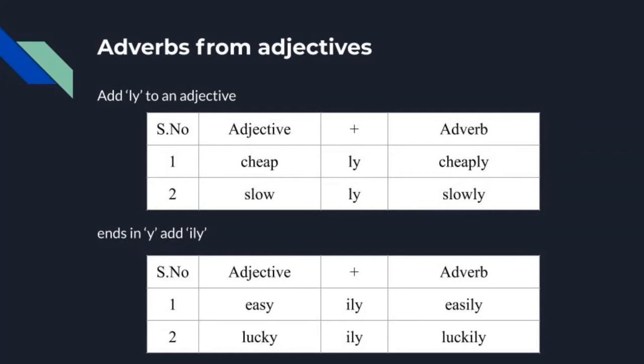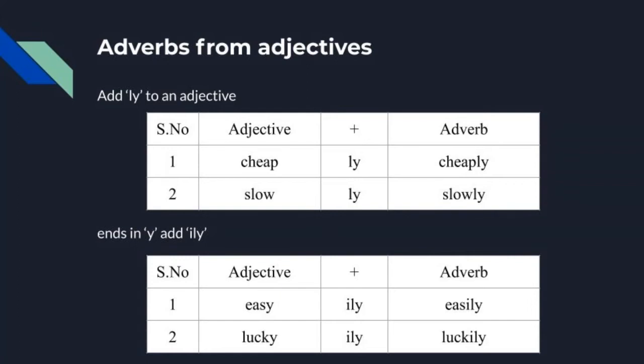Okay, let us see the first rule. Add ly to an adjective. It means we are going to add ly to an adjective. Let us see some examples here. Look at the first one. The given example is cheap. Cheap is an adjective. When we add ly to this adjective, it becomes cheaply.